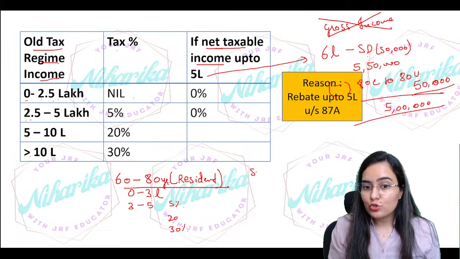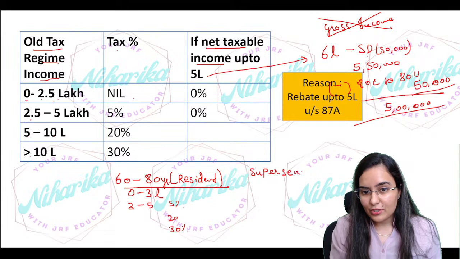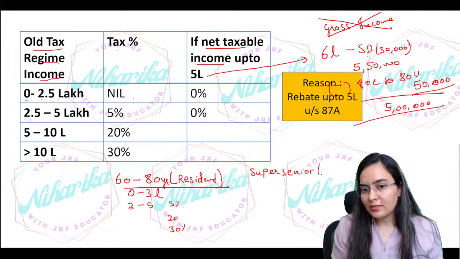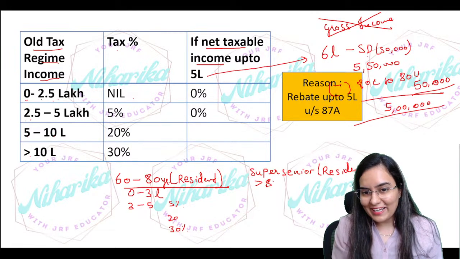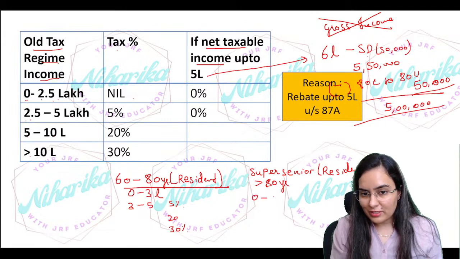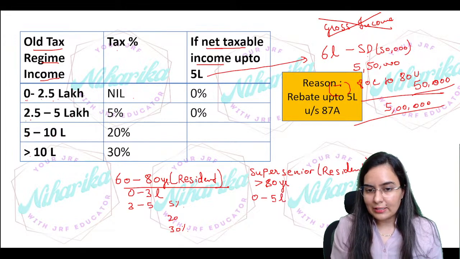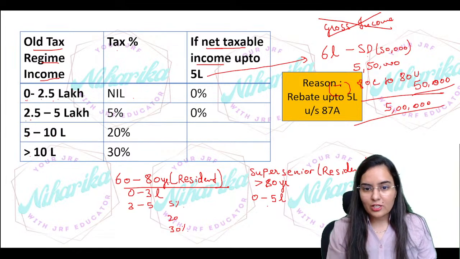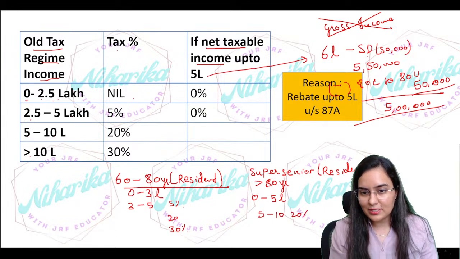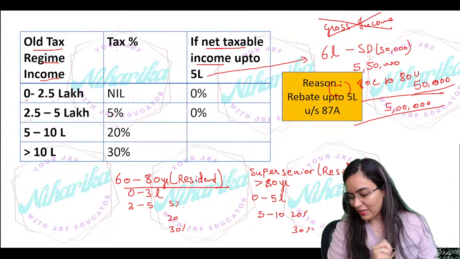If you are a super senior citizen, that means a super senior but a resident, that means over and above 80 years, then your income tax will be automatically nil up to 5 lakh. Okay, so 5 lakh, then after that 5 to 10 lakh, it will be 20% and then 30% respectively.